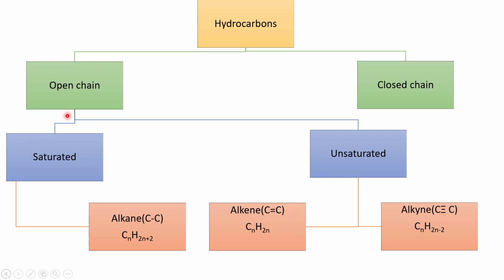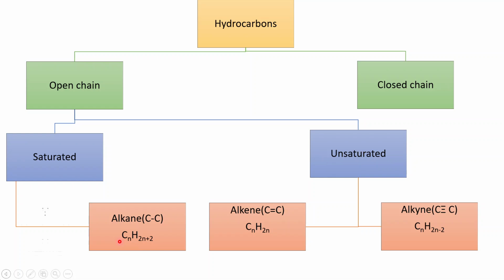Open chain compounds are further subdivided into saturated compounds and unsaturated compounds. Alkane is the simplest saturated hydrocarbon. It is represented by the general formula CnH2n+2, where n stands for a natural number and it indicates the number of carbon atoms in the hydrocarbon.